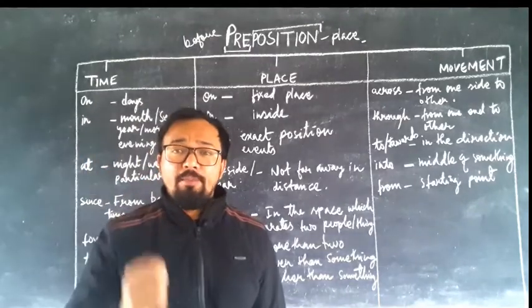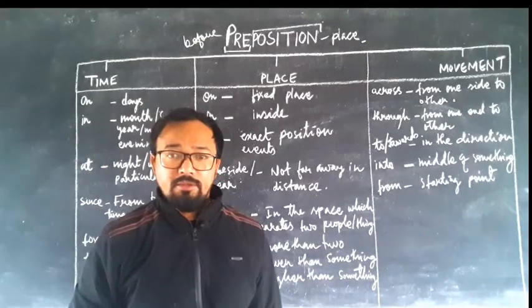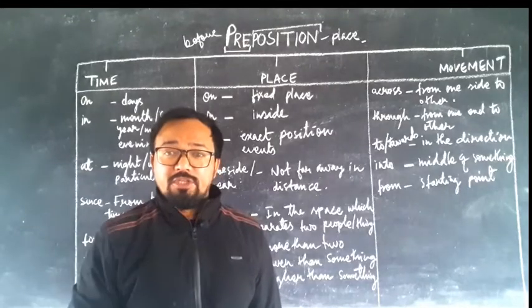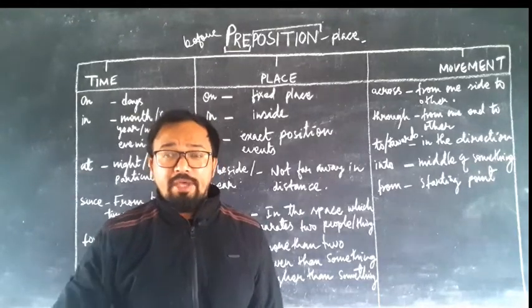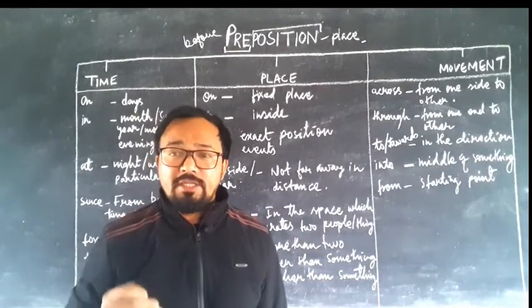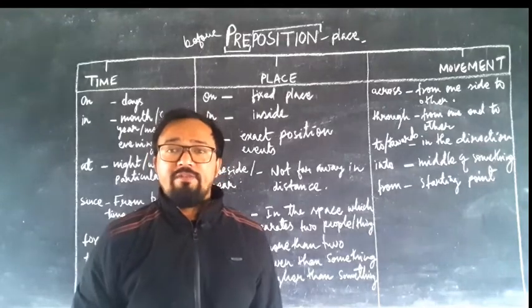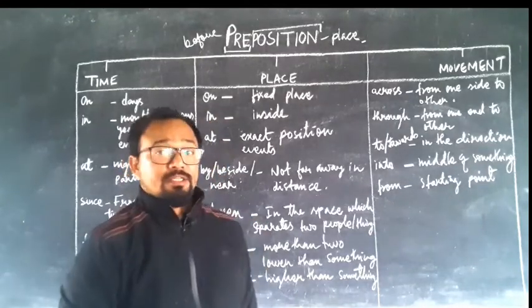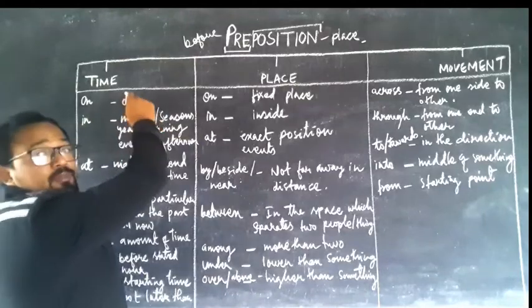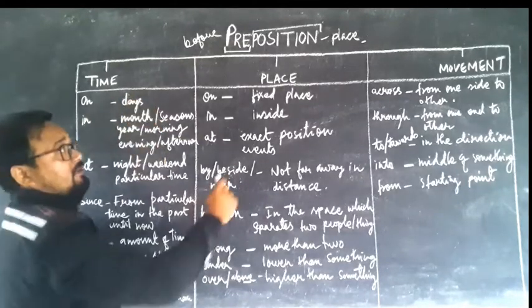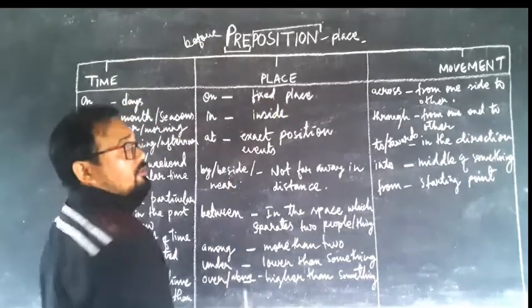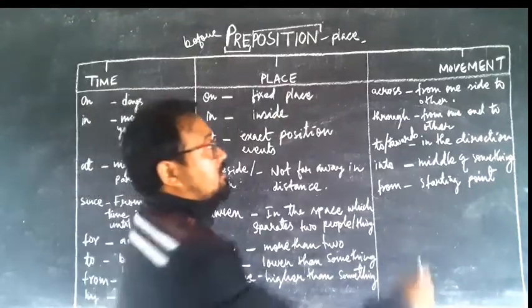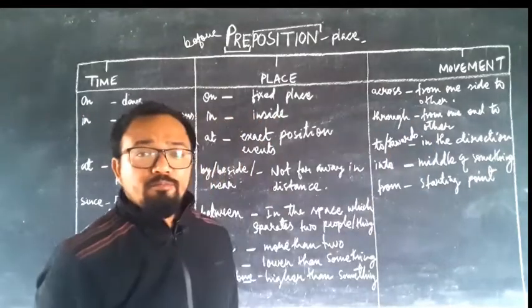Now there are so many types of prepositions. To make it easier to understand the concept, prepositions have been divided into three categories. The first is preposition of time, next is preposition of place, and third is preposition of movement.